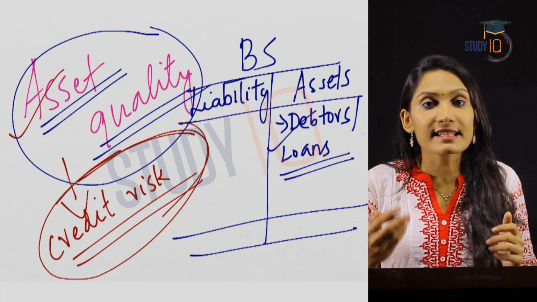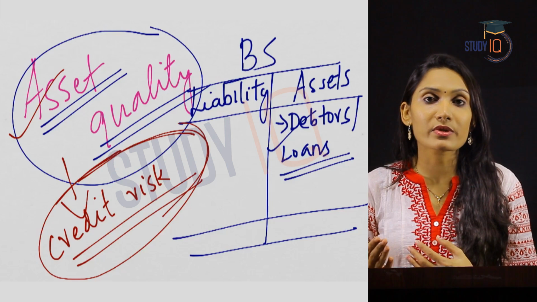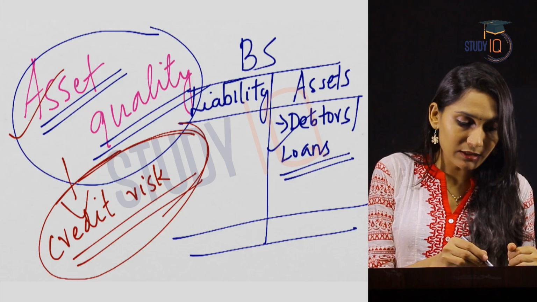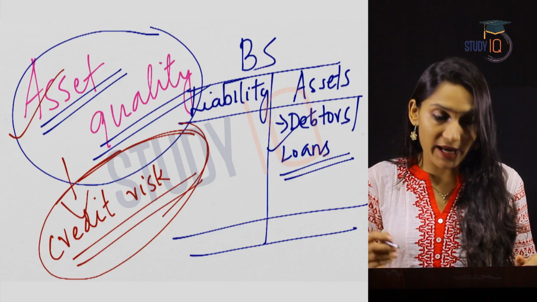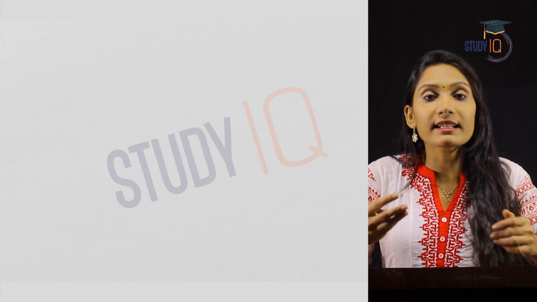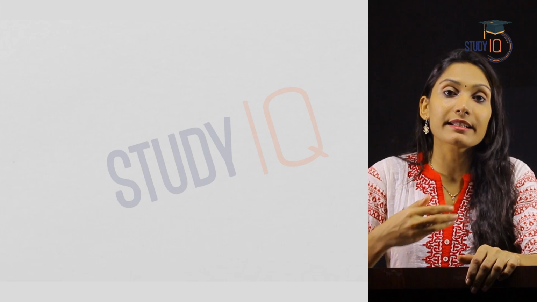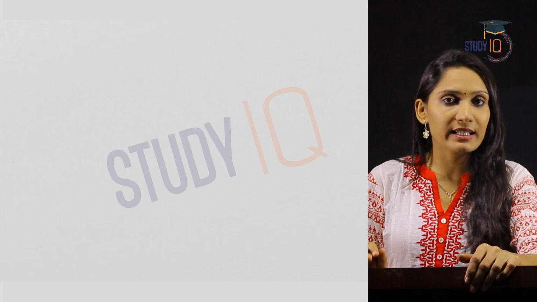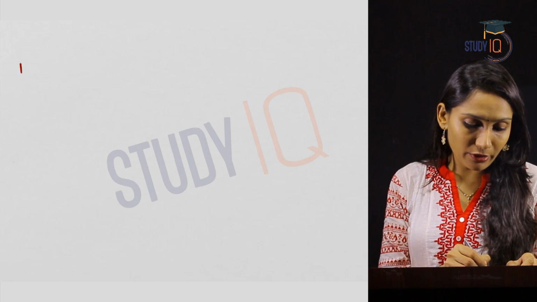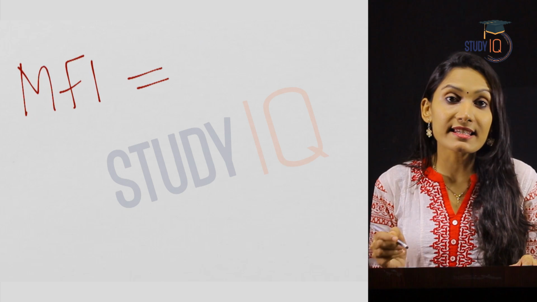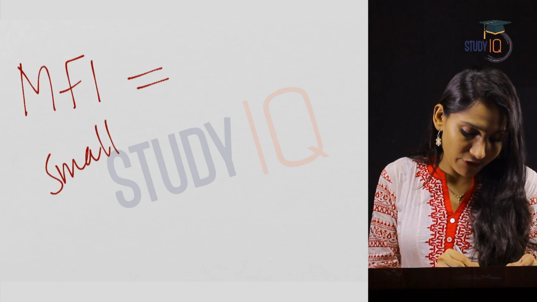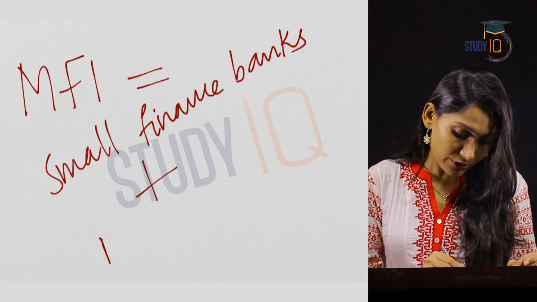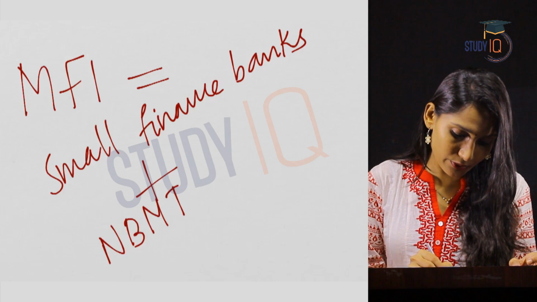So when we say that the asset quality of the microfinance institutions and small finance banks is improving, it means that there is high asset quality with regard to these banks. What does this mean? It means that there is lesser credit risk related to these banks and there are lesser repayments which are due in these banks. So when we say microfinance institutions, you must understand that this includes small finance banks and non-bank microfinance institutions.